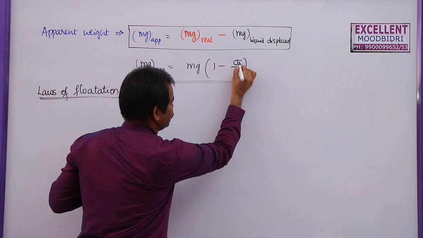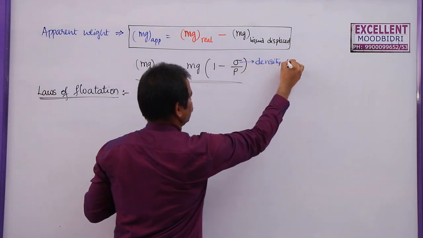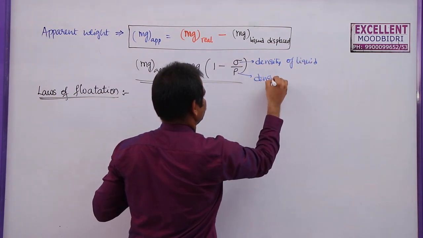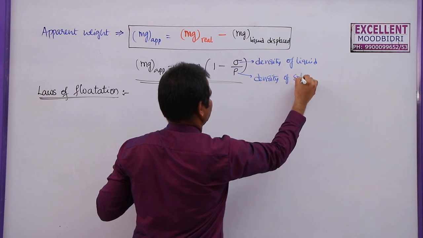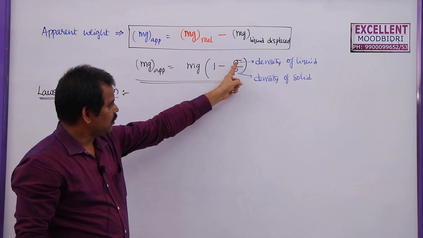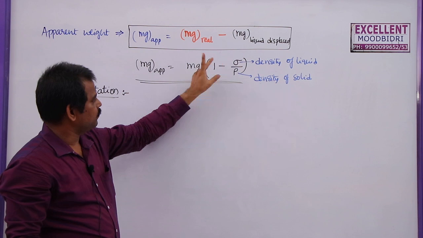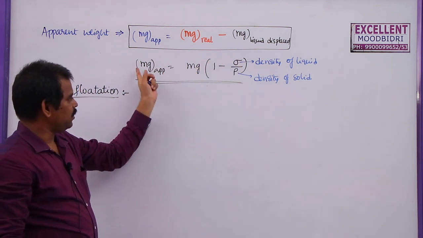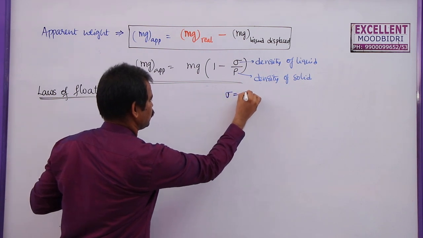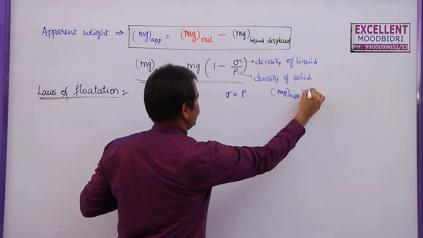Here, sigma is the density of the liquid, and rho is the density of the solid. So what happens if the density of the liquid is exactly equal to the density of the solid? This will become 1 minus 1, which is 0, so the apparent weight will become 0. That is one case: sigma is equal to rho, then the apparent weight will become 0.